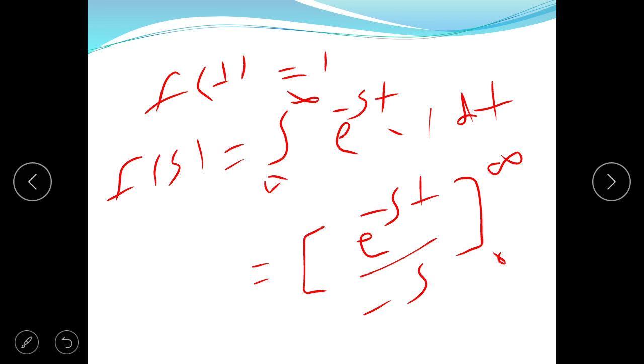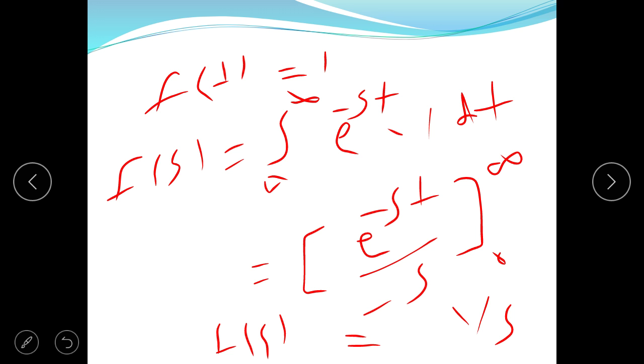After applying the limit, we obtain that F(s) is equal to 1 upon s, because e to the power minus infinity is 0 and e to the power 0 is 1. This is the frequency domain response of the unit step function.